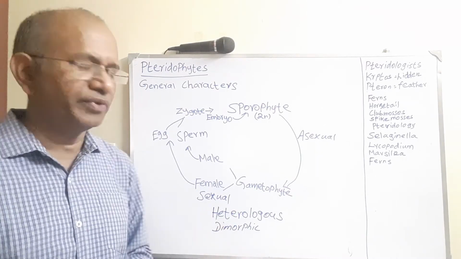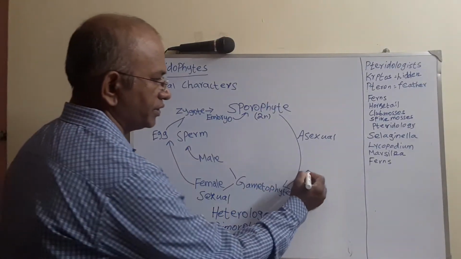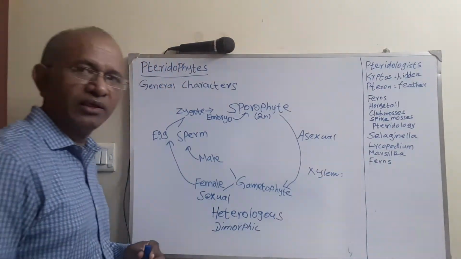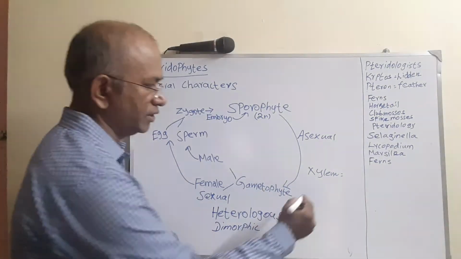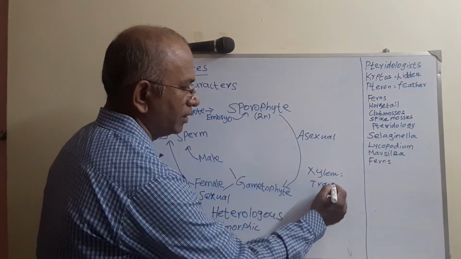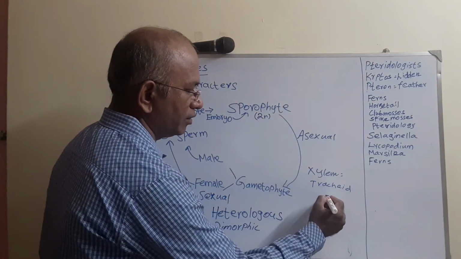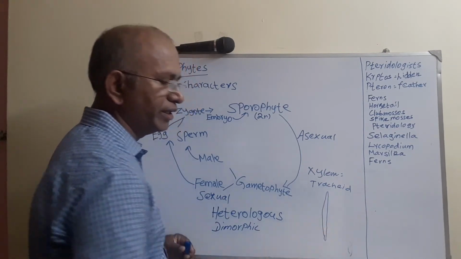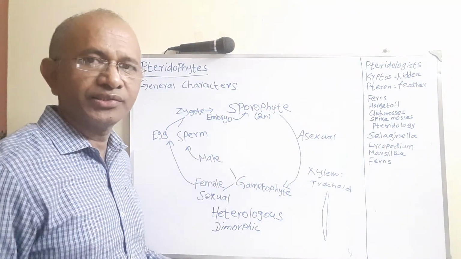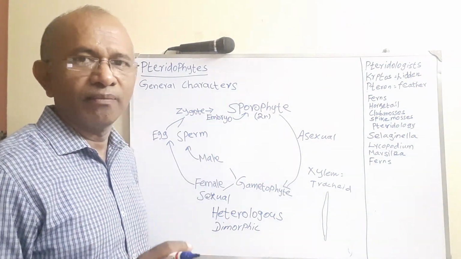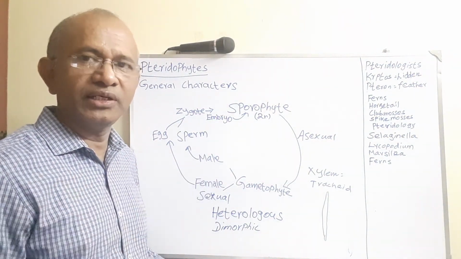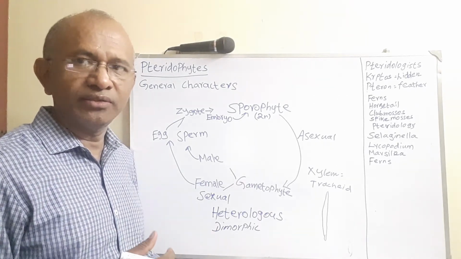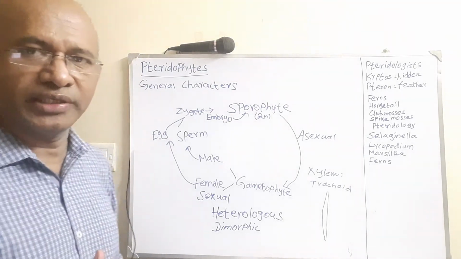For example, if you take the xylem, it has only xylem tracheids. Tracheid is an element that is longer in nature, as you might have studied in your lower classes. They are all tracheids, but there is no vessel. Vessels originated later. In the pteridophytes, the xylem has only tracheids.